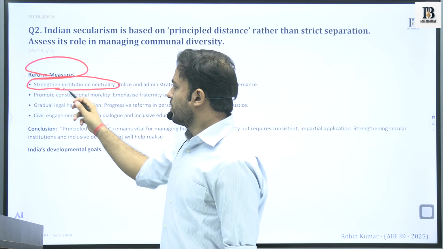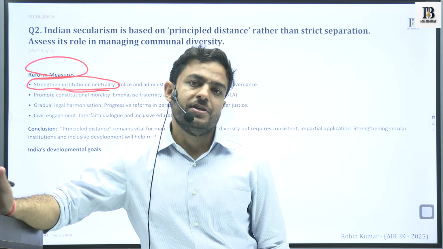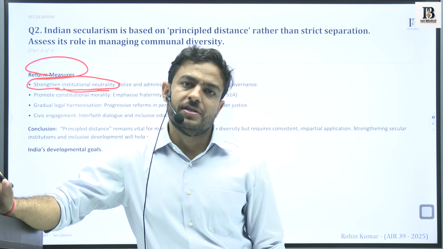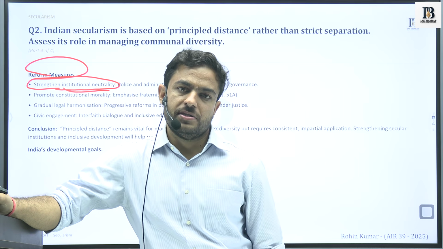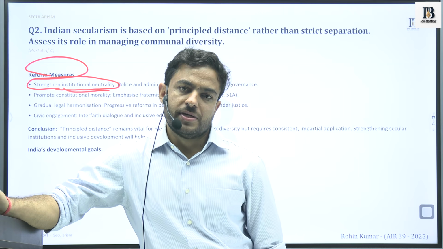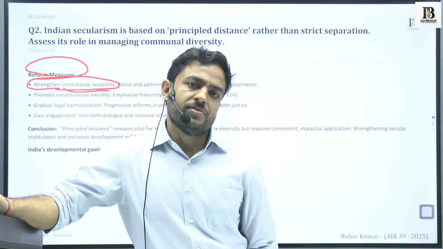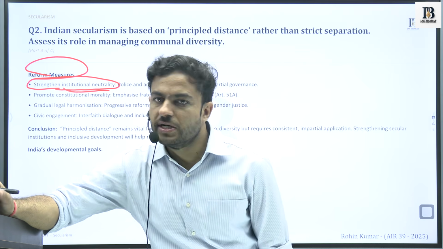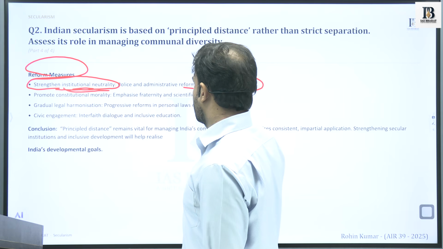So when we talk about institutional neutrality, it will address that selective application of those principles. When there is neutrality in the institution, that selective appeasement that was highlighted earlier will not be taken into consideration for impartial governance.